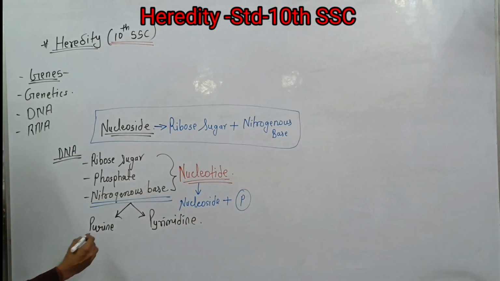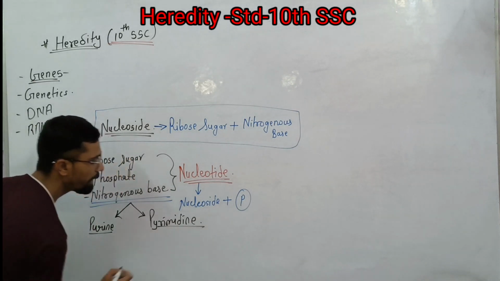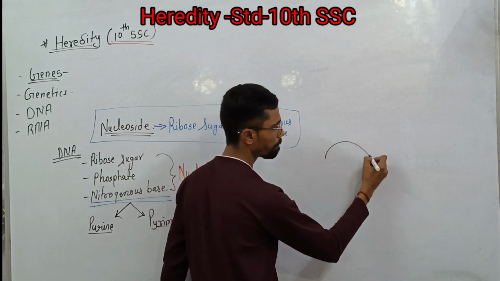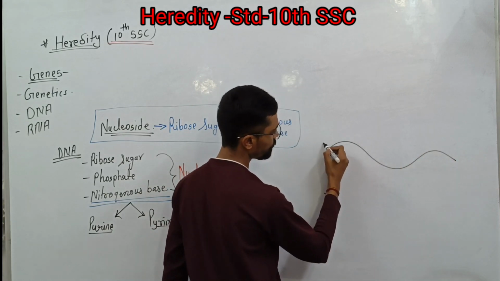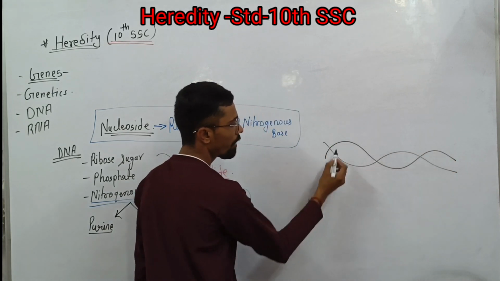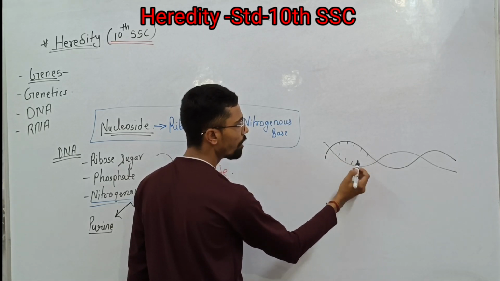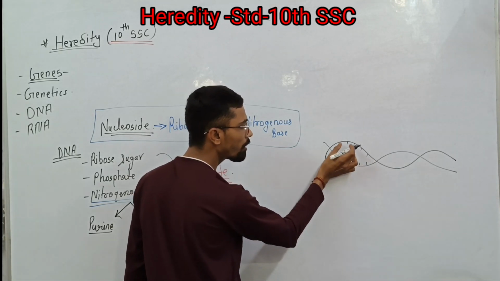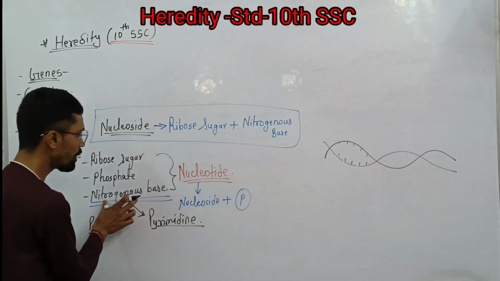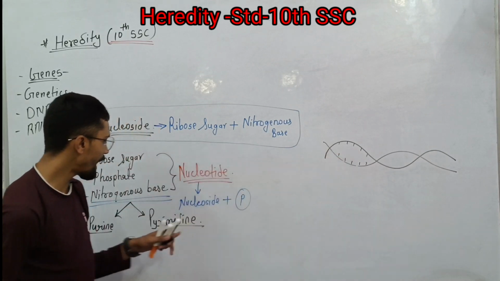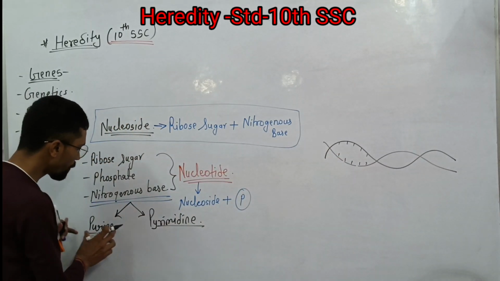Purine and pyrimidine. If you see the structure of DNA, both strands are joined together, and in between we have these nitrogenous bases that help both strands join together.